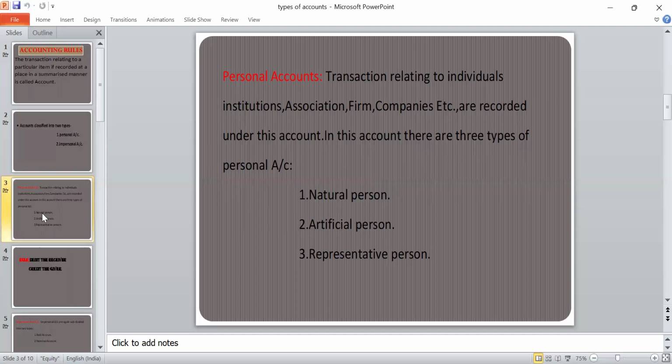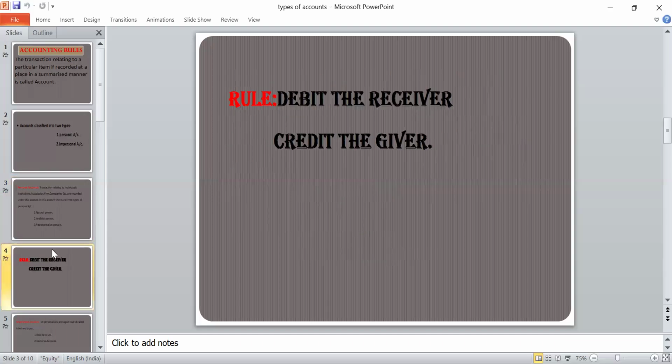So what is the rule for personal account? The rule for personal account is debit the receiver and credit the giver. Receiver always debit and giver always credit.